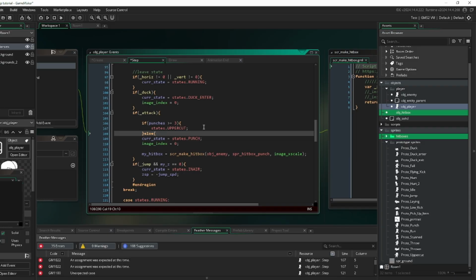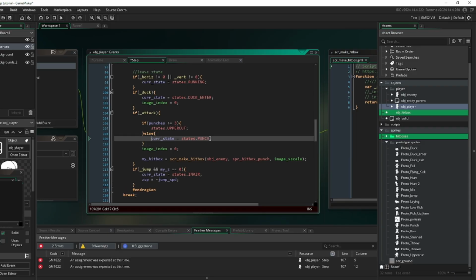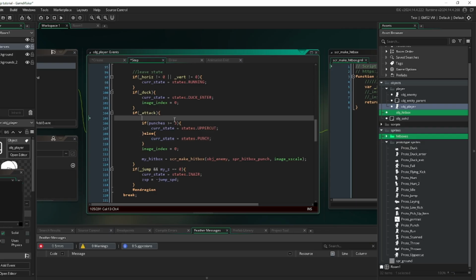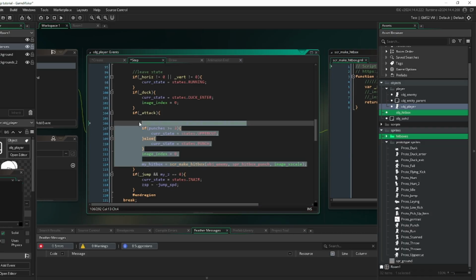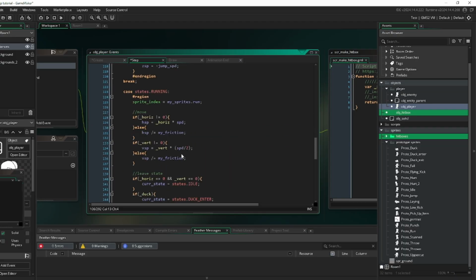Else do that, and we need this assignment here. Go to uppercut if we've performed 3 punches. So we have to do that here, and actually we should go and update this code down here.